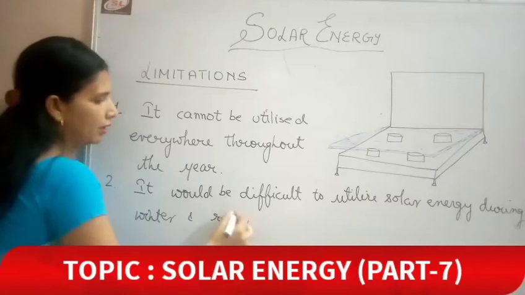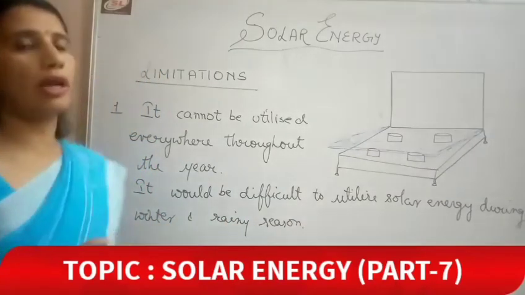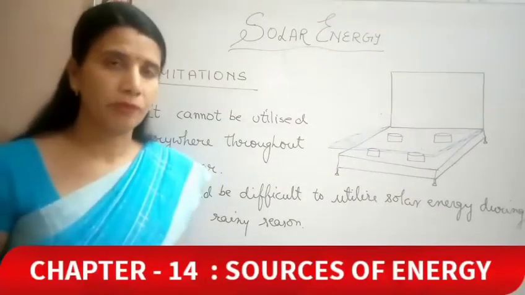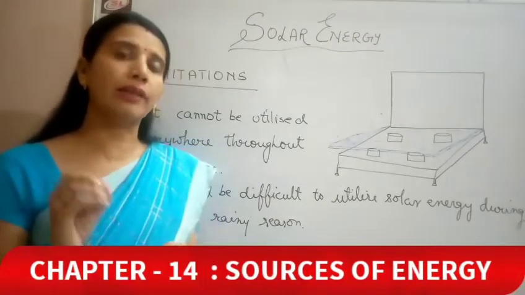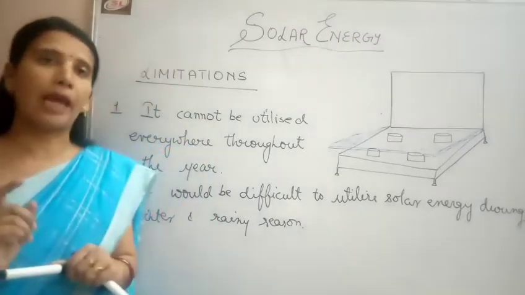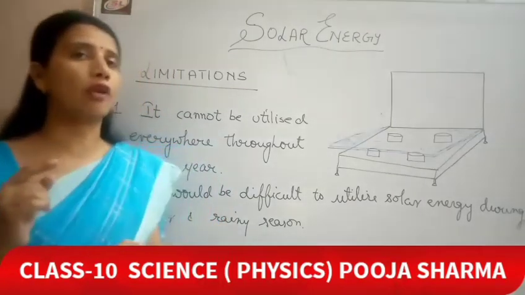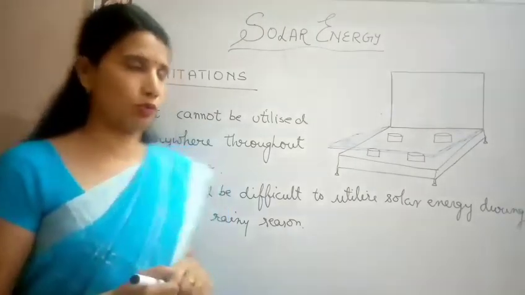Okay. Next, students, solar energy is a diffused form. Diffused means low intensity. So if we are working on some source which requires a continuous supply of energy or more amount of energy, in that case we cannot work on solar energy. We need to switch on some other source.